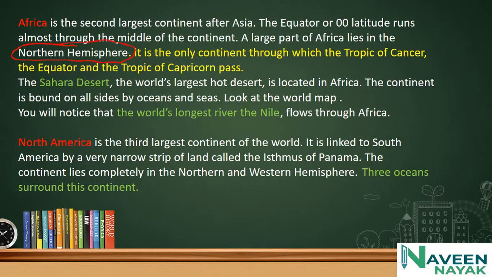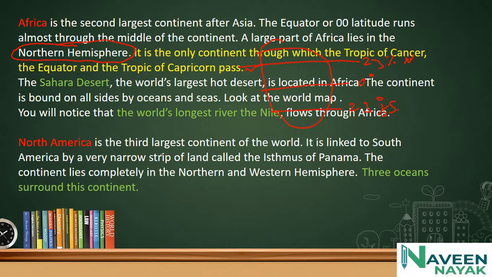It is the only continent through which the Tropic of Cancer, the equator and the Tropic of Capricorn pass. Remember, the Tropic of Cancer at 23 degrees north, the equator at 0 degrees and the Tropic of Capricorn at 23 degrees south pass through the African continent.